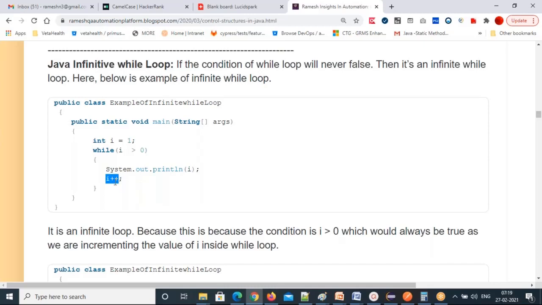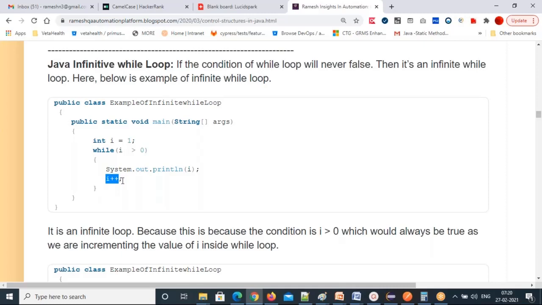Then it comes to this line. i++ means the current i value 2 plus 1. The i value will become 3. Now it goes here. 3 greater than 0, true. It comes inside. 3 will print. Then 3 plus 1, 4. And this keeps on increasing.